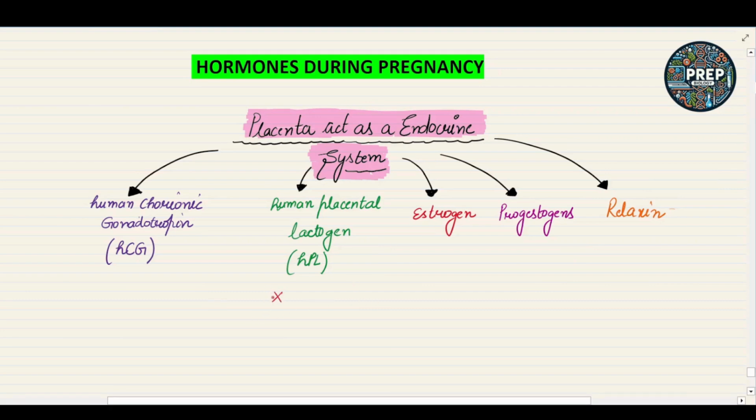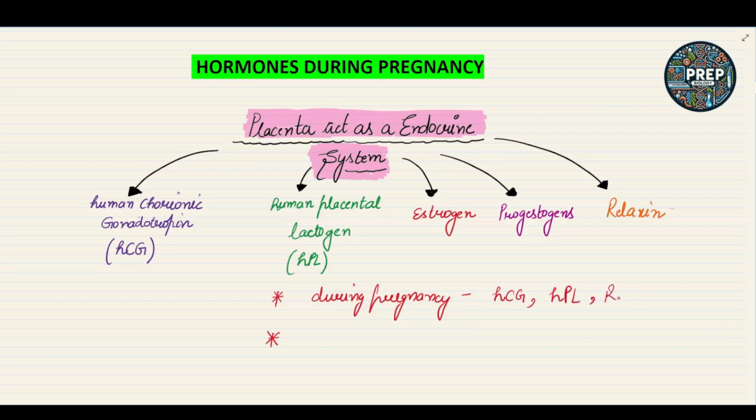Now here are two very important points. During pregnancy, there are three major hormones which are secreted: the HCG hormone, the HPL hormone, okay, and the relaxin hormone. So these three hormones are secreted during pregnancy.